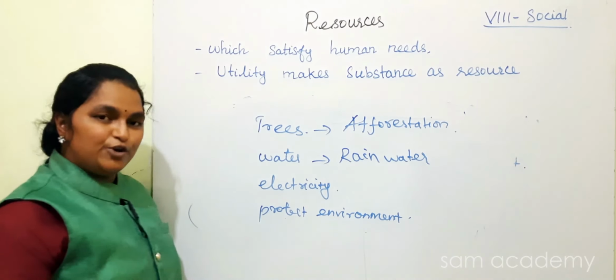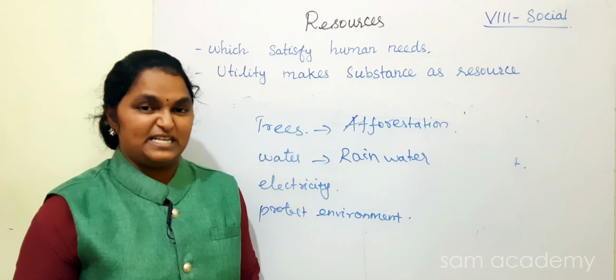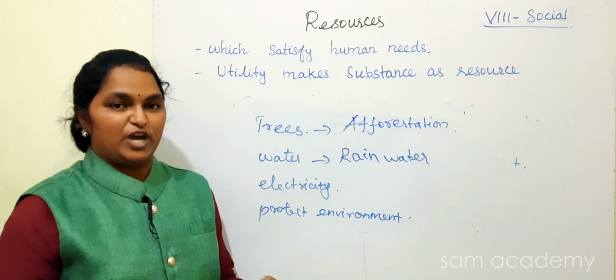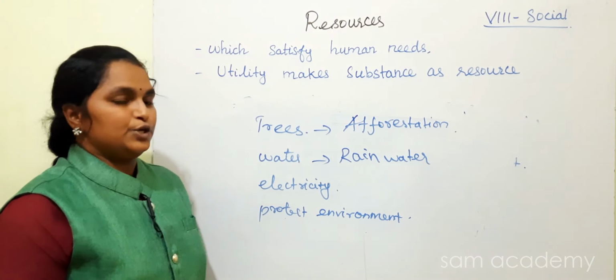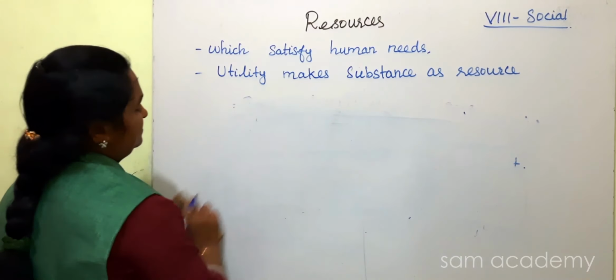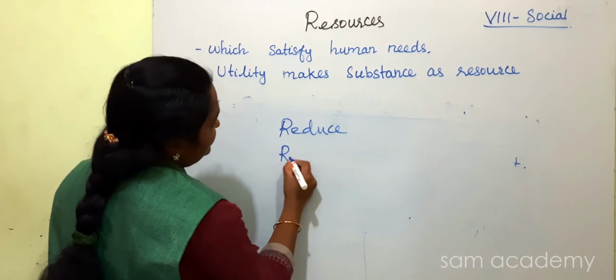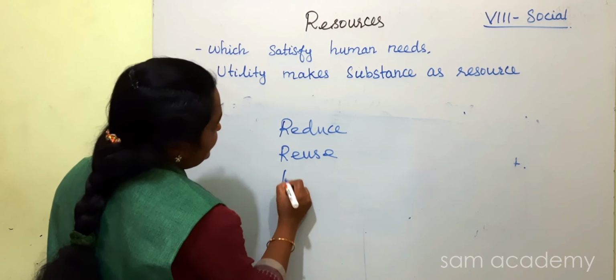Protect the environment. How can you protect the environment? You should not throw more dustbin wastage into your environment. Instead of that, you can reduce it, reuse it, recycle it.